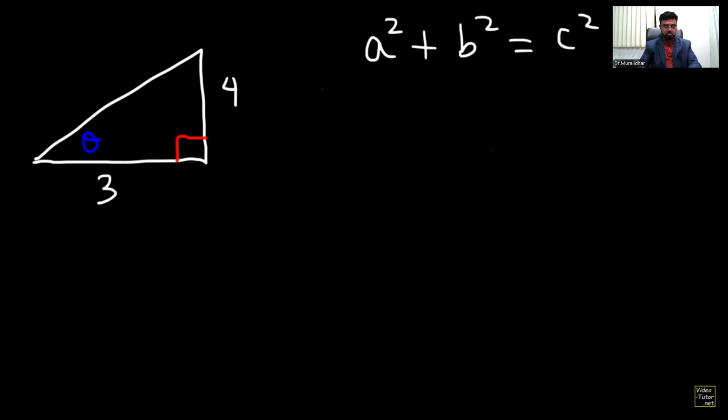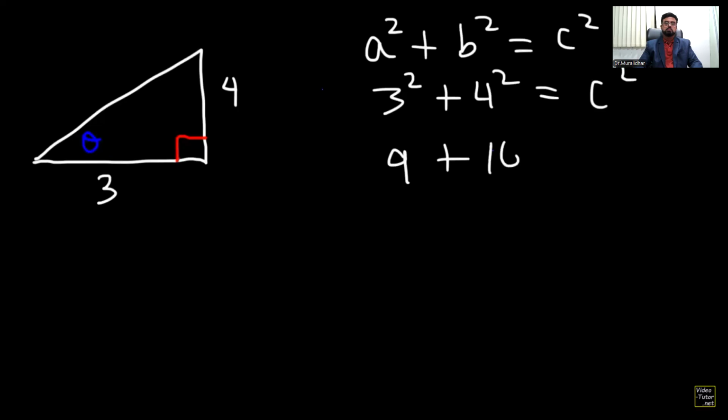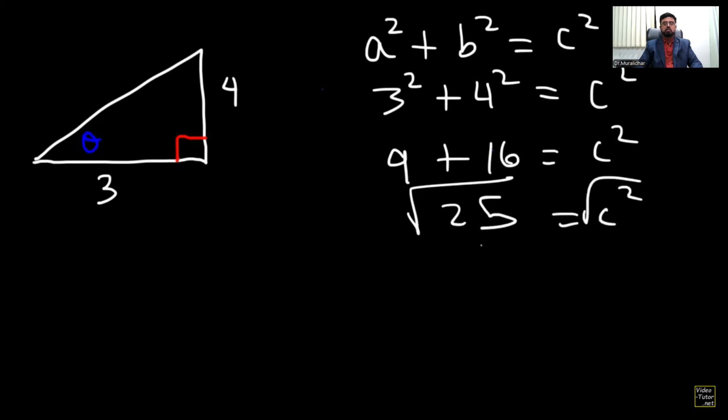A squared plus B squared is equal to C squared. So A is 3, B is 4, and we've got to find the missing side C, which is the hypotenuse. 3 squared is 9, 4 squared is 16. 9 plus 16 is 25. If you take the square root of both sides, you can see that the hypotenuse is 5.